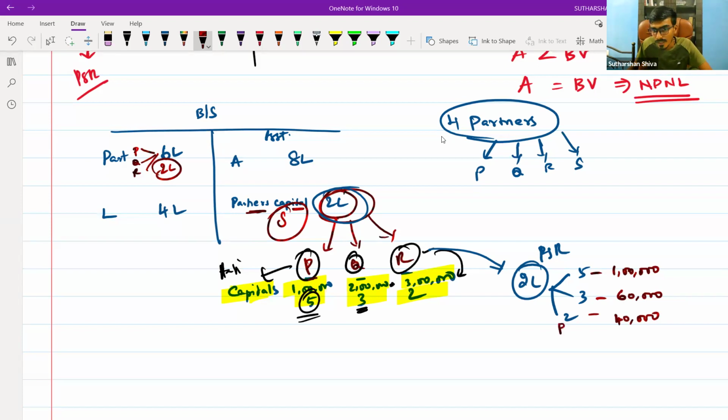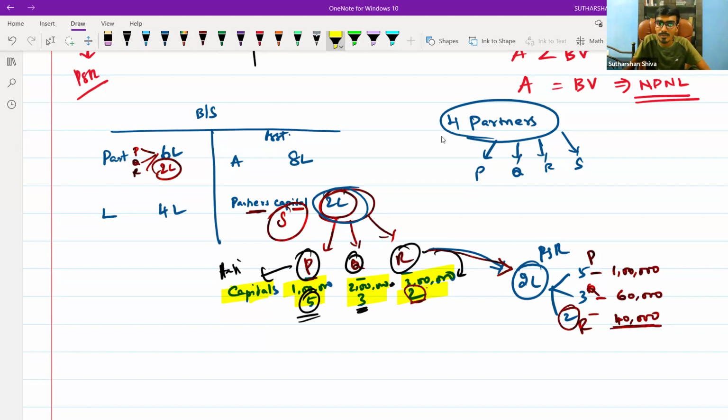Take P, Q and R. This R is a very good human being. He says we will share the loss in the profit sharing ratio. If we share it in the profit sharing ratio, he will only suffer 2/10, that is 1/5 of the value, that is 40,000. R is a person who has never seen the business activities.